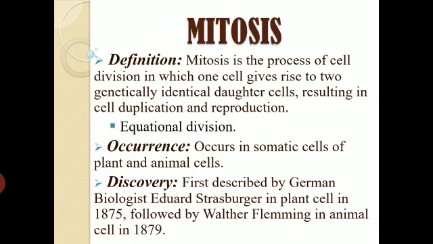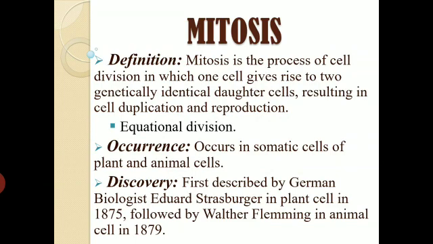Mitosis is the process of cell division in which one cell gives rise to two genetically identical daughter cells, resulting in cell duplication and reproduction. Now, what does that mean? That means mitosis is the division of somatic cells, division of body cells, when one cell divides and produces two daughter cells, right? And these two daughter cells are the same as their parents. They are genetically identical daughter cells, right?